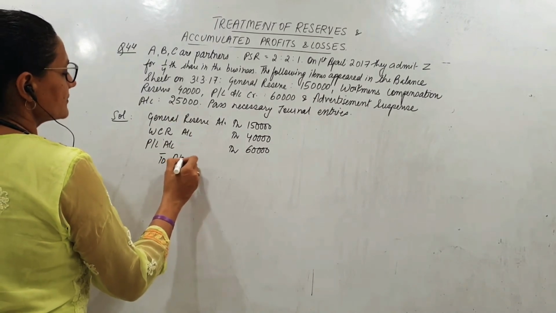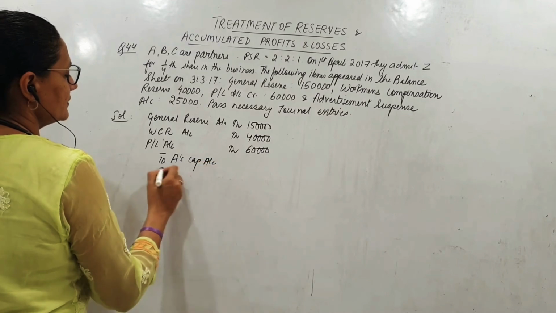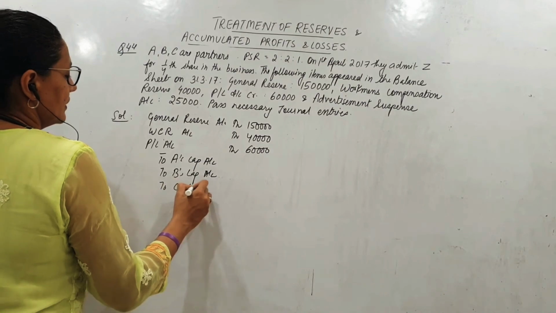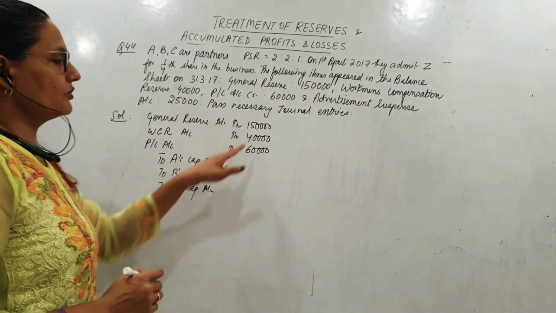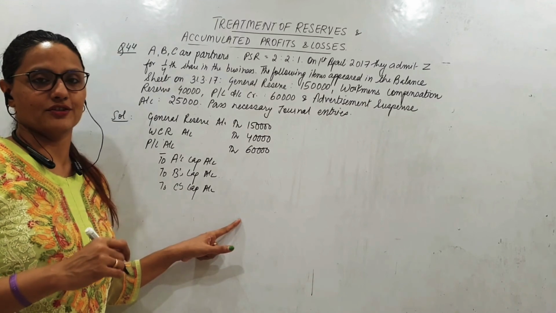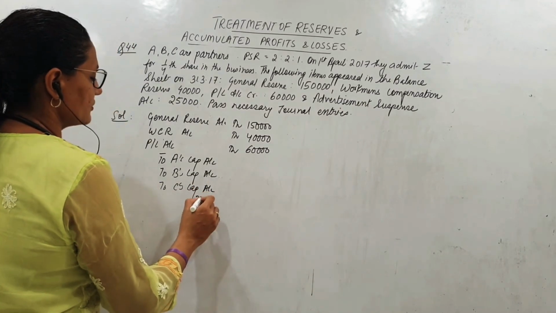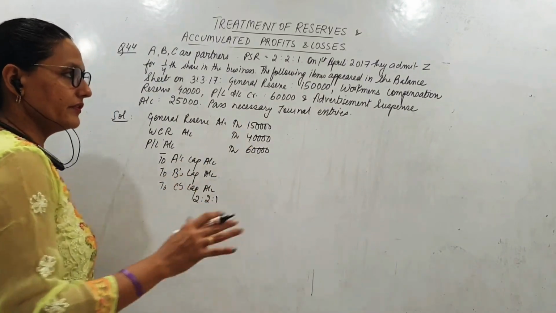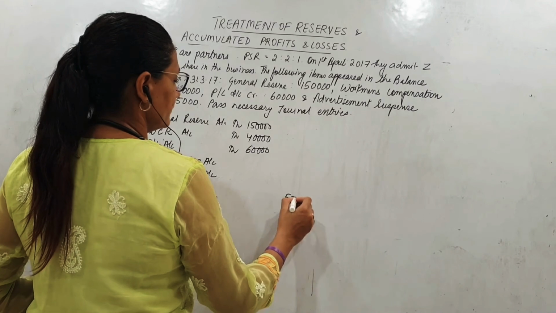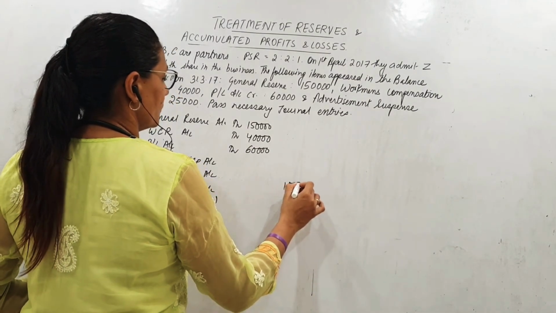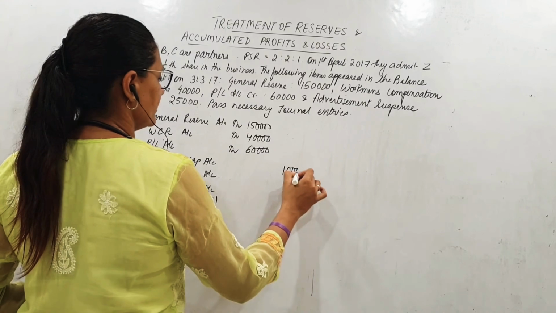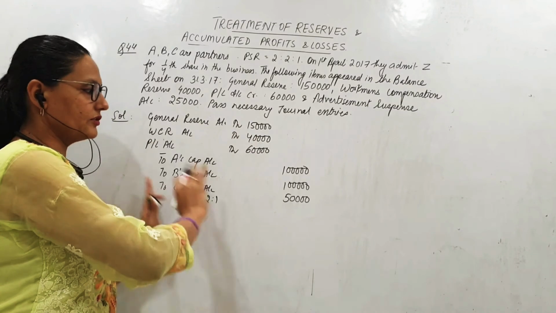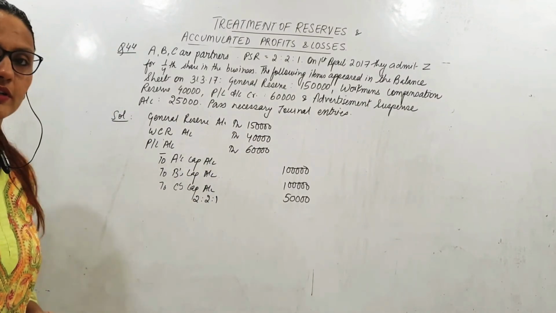Who are the old partners? A. So A's capital, B's capital, C's capital account. All of this should go to them in which ratio? Old ratio. Nothing to do with sacrifice ratio. So 2:2:1 is the old ratio. So if I divide 2,50,000 by 5 it is 50,000. So it is 50,000 to C, 1 lakh to A and B respectively. 2,50,000 gone. So this entire thing you have distributed equally in their old ratio.